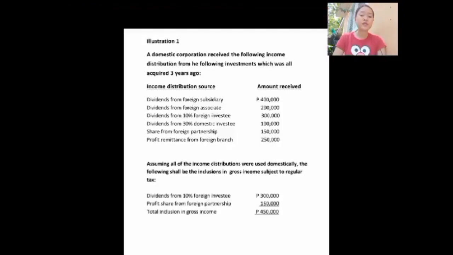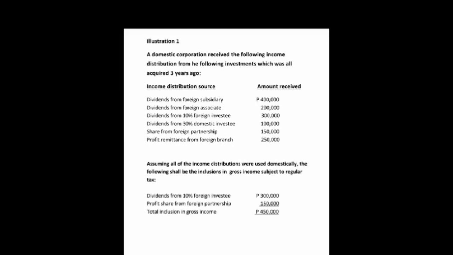So, we have here illustration 1. A domestic corporation received the following income distribution from the following investments, which were all acquired 3 years ago. Subsidiary corporations are more than 50% owned, while associates are at least 20% owned by the investing company. Since all requisites are fulfilled, dividends from these NRFCs are exempt from regular tax.